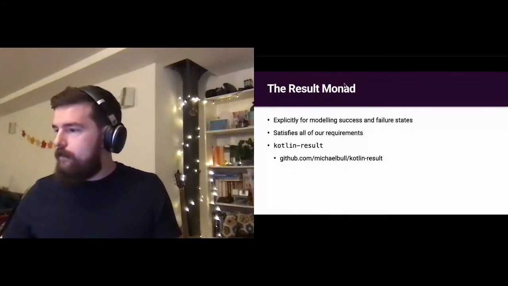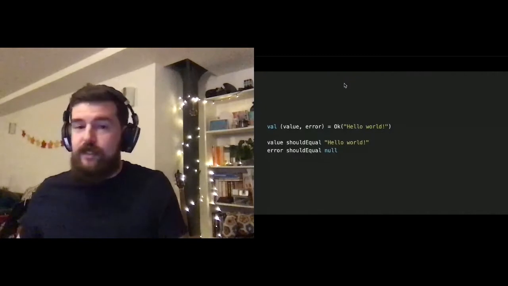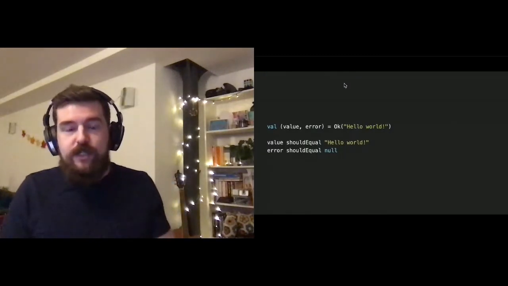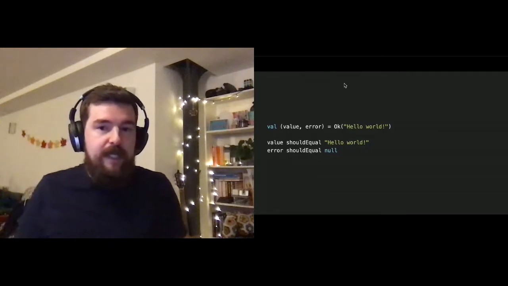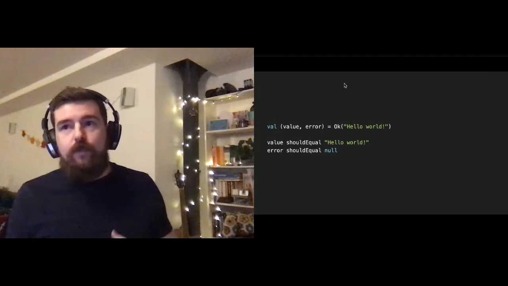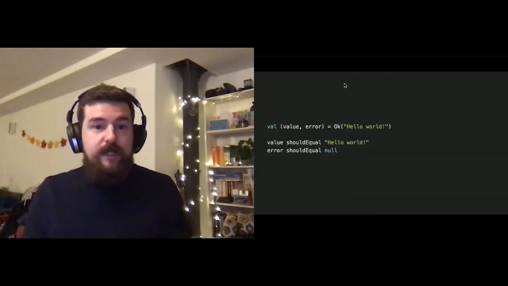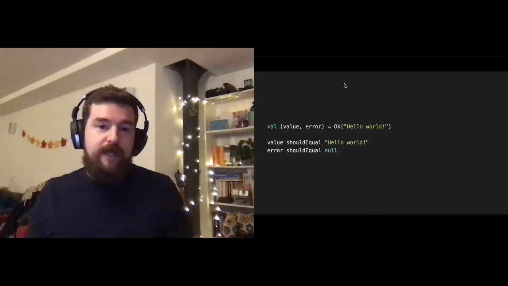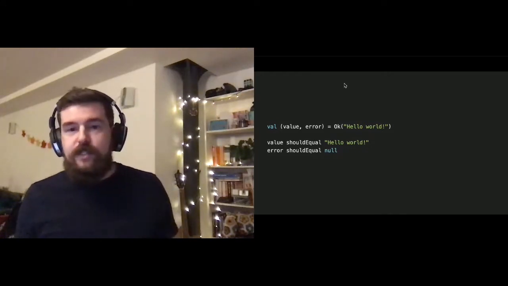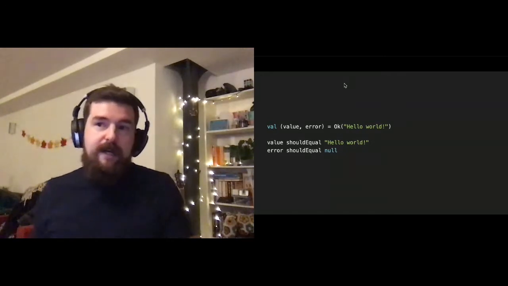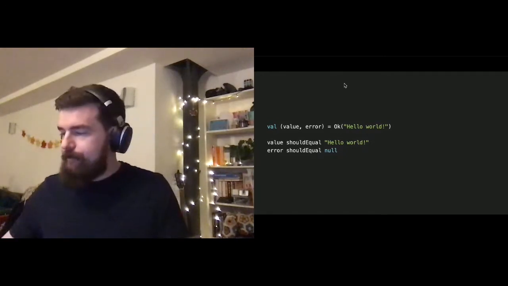So to very briefly touch on the API for people who aren't familiar, here we create a success type. It happens to be called an OK, and this encapsulates the hello world string. We can use a destructuring declaration here, which is fantastic, and we can access both the value and the error types. And in this instance, because it's an OK, because it's a success type, the value is equal to hello world, and the error is null. Makes sense.